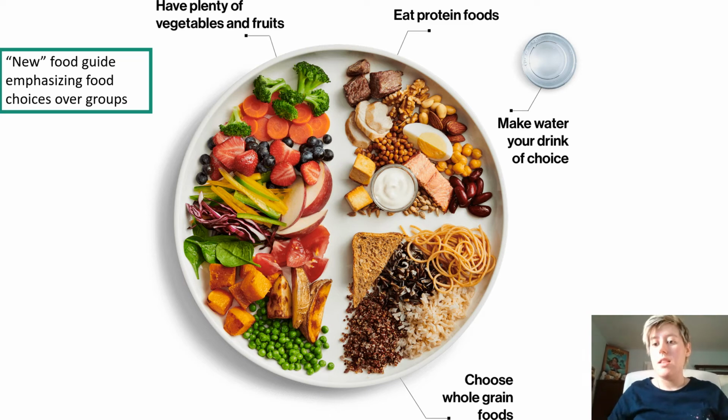Same thing in the new food guide, saying that the foods that you have with protein are those that are high in protein, low in fat. Same thing in the old food guide. And the same thing when they're talking about the grain products: products that are high in grain material, but not high in sugar.